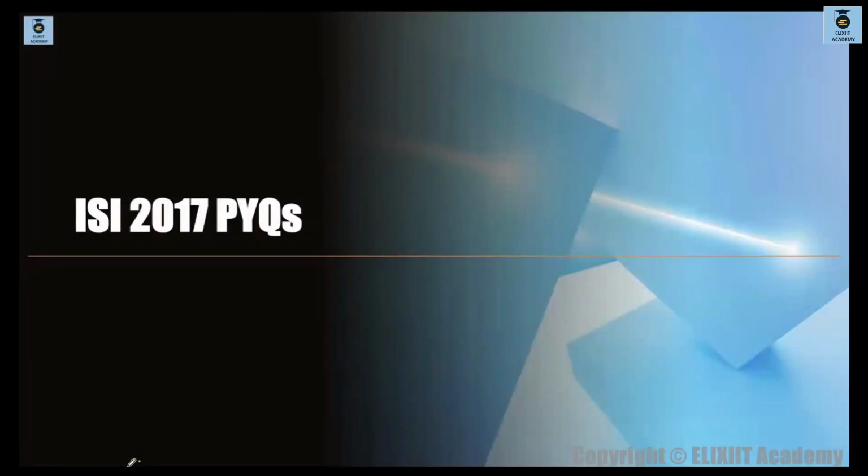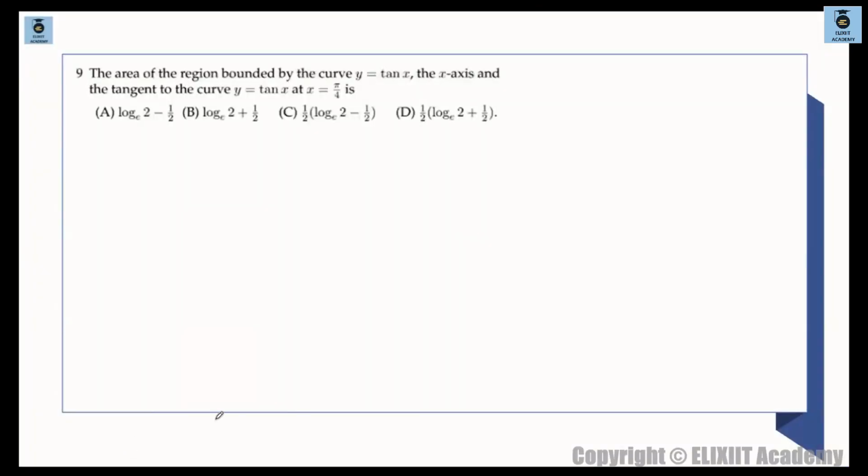ठीक है. So next we move on to ISI 2017 PYQs. चलो, first question. First question is saying the area of the region bounded by the curve y is equal to tan x, the x-axis, and the tangent to the curve y is equal to tan x at x is equal to pi by 4. So we have several things here.